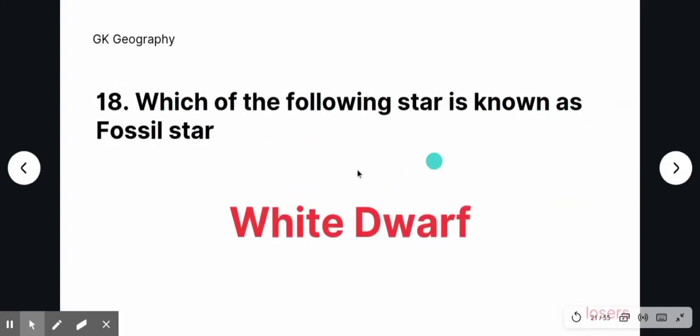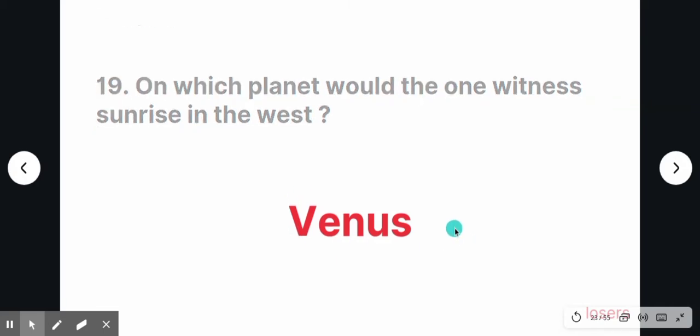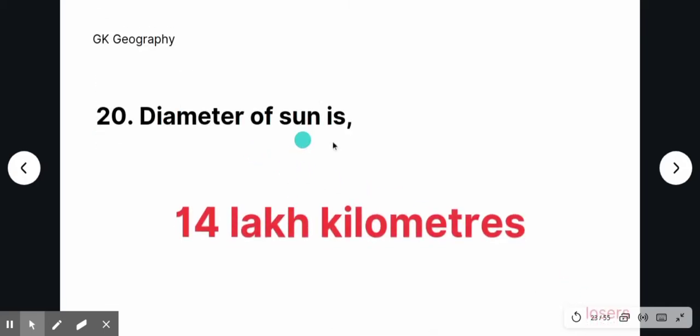Which of the following star is known as fossil star? White dwarf. On which planet would one witness sunrise in the west? Venus. Diameter of Sun is 14 lakh kilometers.